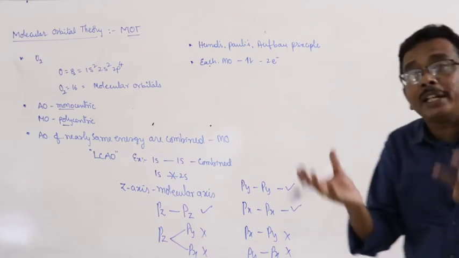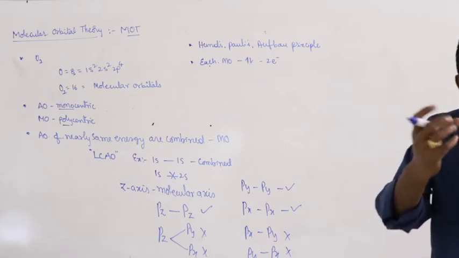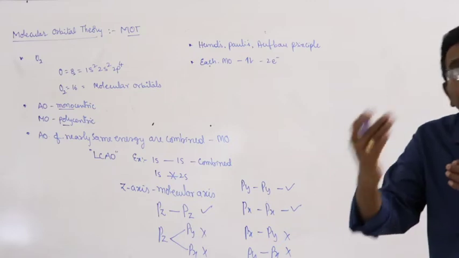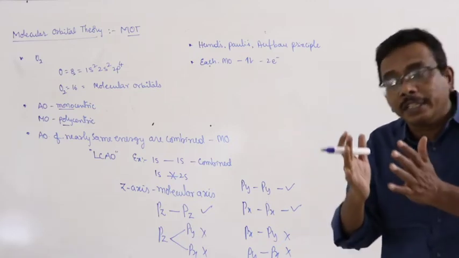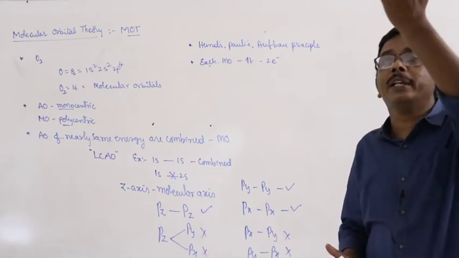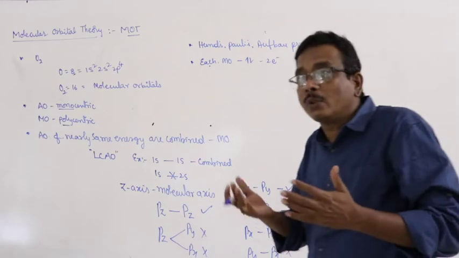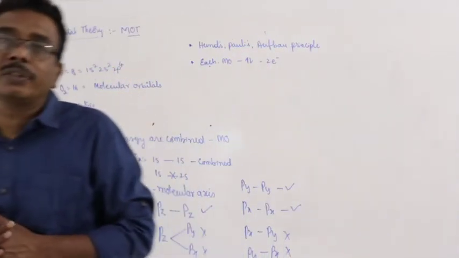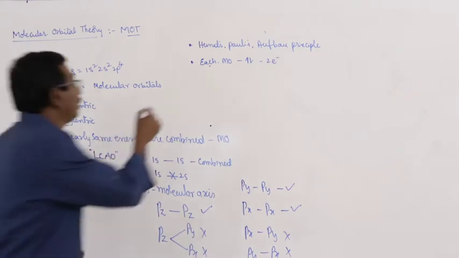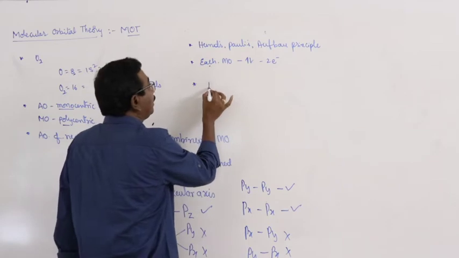And during the combination of atomic orbitals, the energies of the atomic orbitals are reshuffled, and in some orbitals the energy may decrease, and in case of some orbitals the energy may increase. As a result of the energy changes during the combination of atomic orbitals, 2 types of molecular orbitals are produced. What are they?